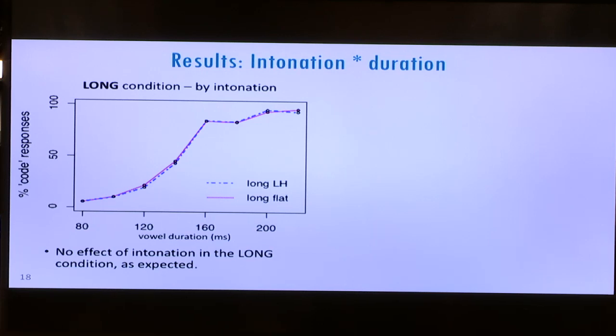So, jumping right to the results. Here, again, we have categorization, going directly to the interaction of intonation and duration. First, at left, categorization in the long condition. Again, you'll note this time in this plot, the y-axis is percent code responses, and the x-axis is the vowel duration values from that vowel duration continuum. Of course, we can see as vowel duration increases, listeners are increasing code responses, which is as we'd expect. And in terms of intonation, the lines are again virtually overlapping, reflecting no effect of intonation in the long condition, as expected.